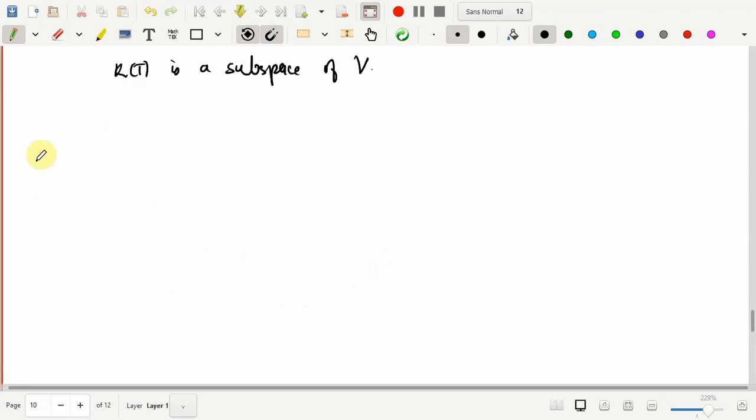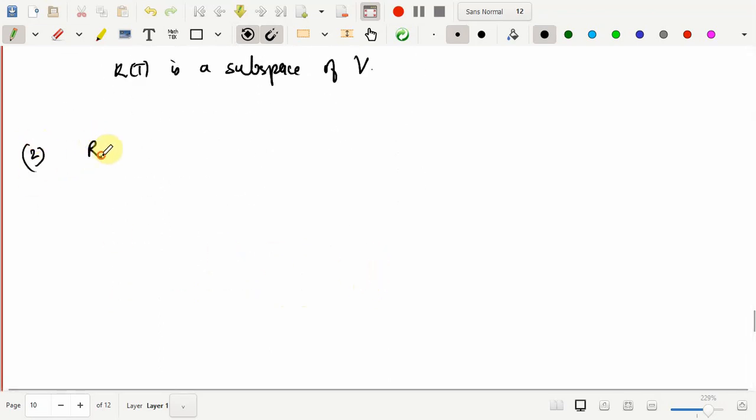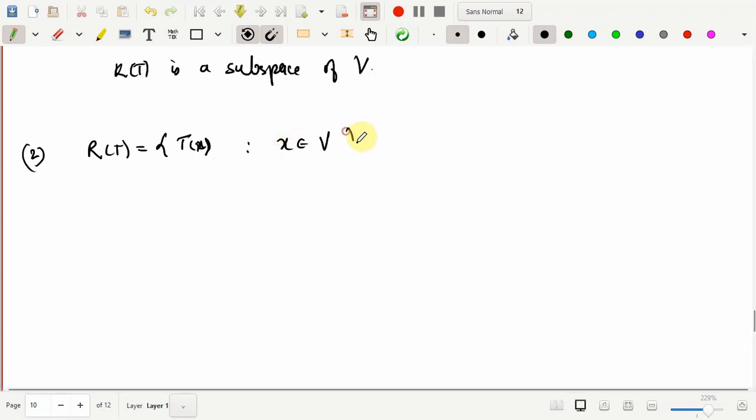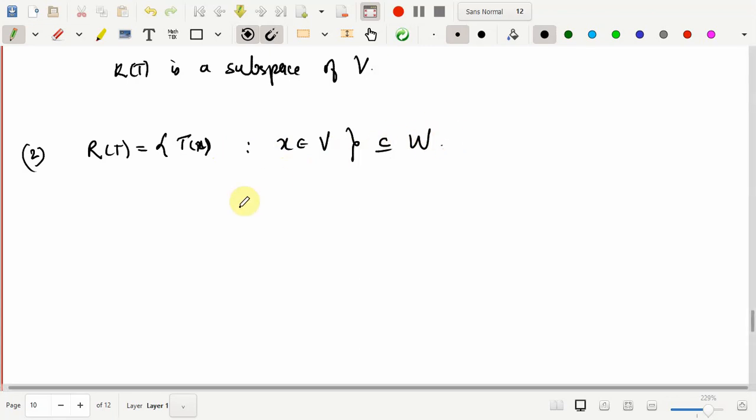Now next I need to show that R of T is also a subspace of W. It's a subset of W. This is a collection of the images of the points of V. So it has elements of the form T of x, where x is coming from V. Whenever I say that an element y belongs to R of T, it means that I am able to find a vector in V which maps to y. So exactly the definition of range.